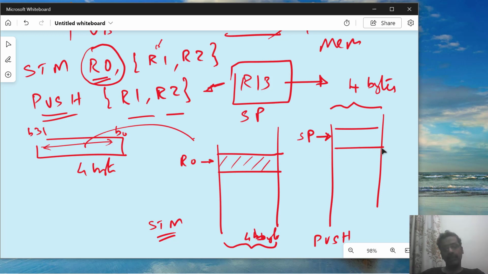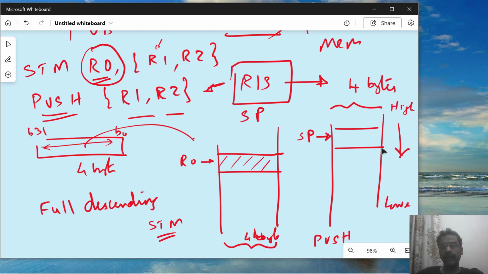Now let me first talk about the push instruction. There is one more thing you should remember. It is a full descending stack. Okay, full descending. Descending means going down. Whenever I am pushing, the stack is growing and it is going to go towards the lower address, descending. So this is a higher address and this is a lower address.